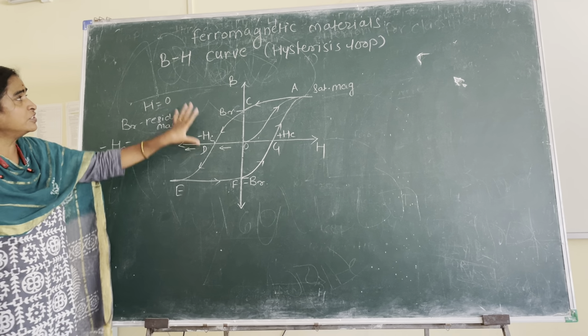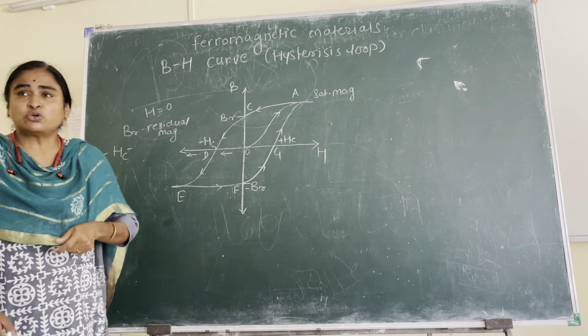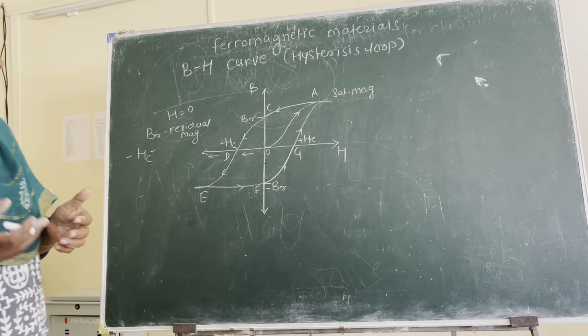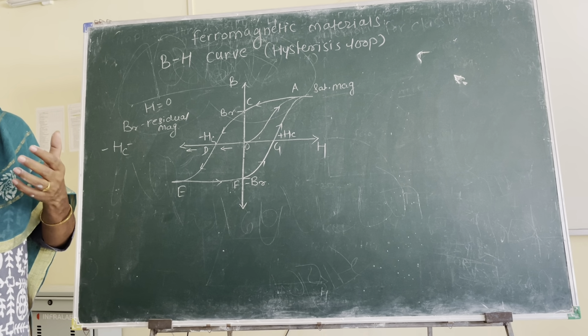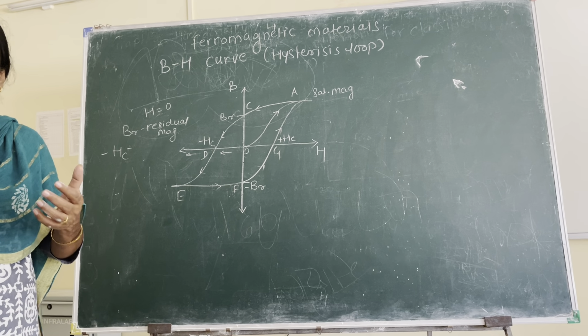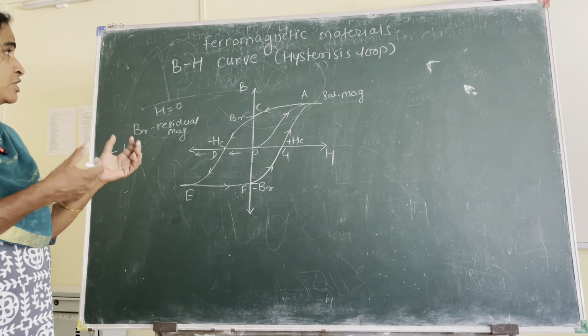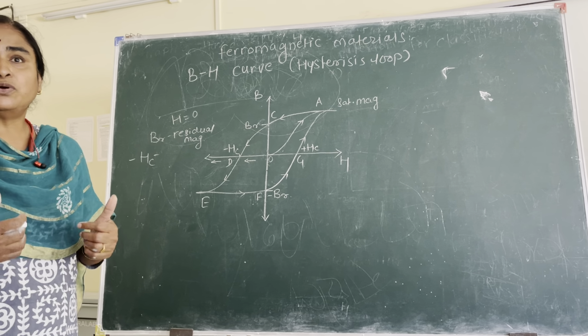And this curve is called the BH curve, popularly referred to as the hysteresis loop, which is the most important property of ferromagnetic substances, and it is defined as the lag in magnetization, demagnetization of the sample behind the variation in magnetic field, that is H. So this is about the properties of ferromagnetic materials. Have you understood those?